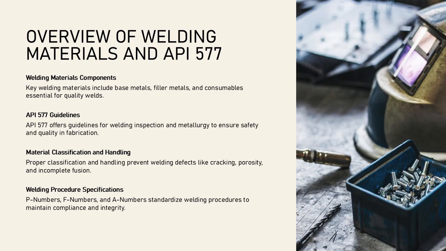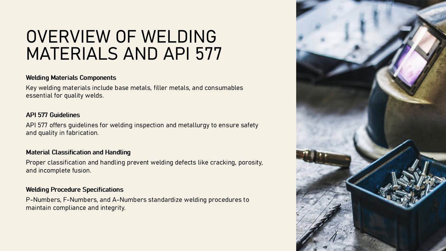Welding materials are critical components in the fabrication and maintenance of pressure vessels, piping systems, and structural assemblies. API 577 provides comprehensive guidelines for welding inspection and metallurgy, ensuring quality and safety in industrial applications. This section introduces the fundamental concepts of welding materials, including base metals, filler metals, and consumables. Understanding these materials is essential for achieving sound welds that meet mechanical and metallurgical requirements.